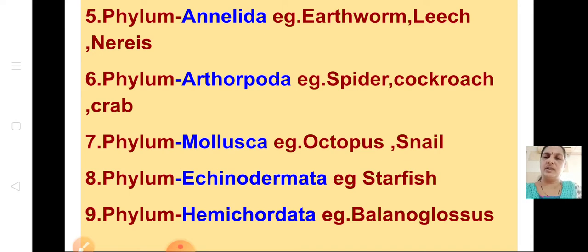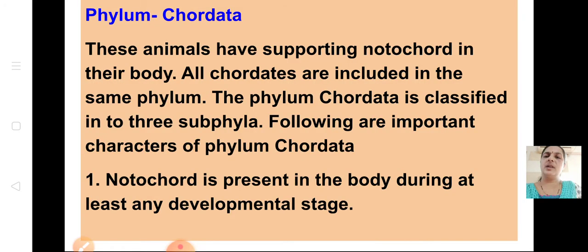This one was the revision. Now we are going to start with the lesson. Now coming to chordates, why do we call them chordates? These animals have a supporting notochord in their body. You know what is a notochord? A notochord is a long rod-like supporting structure which is present on the dorsal side of the body. It is present only in chordates.